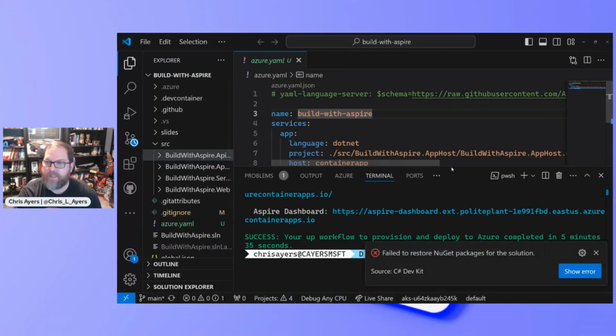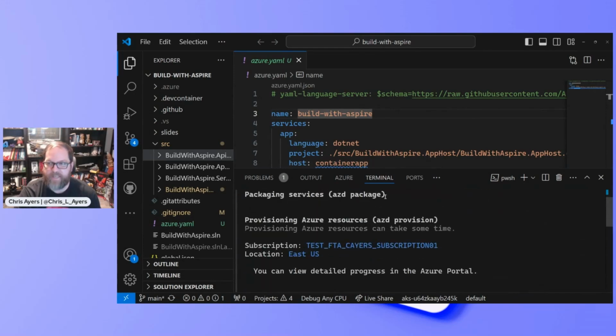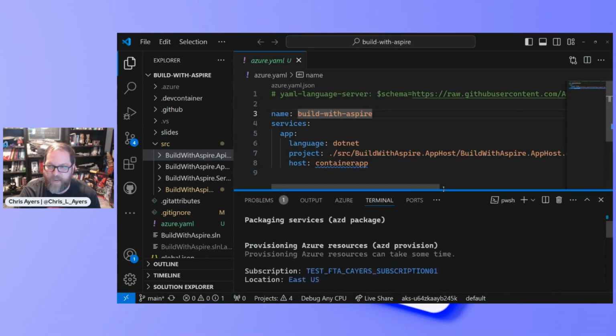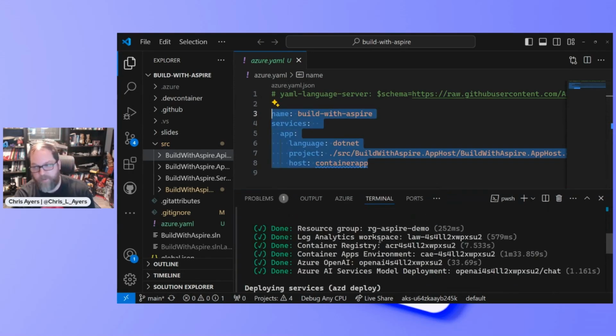Now, let's say we want to take our application and deploy it to Azure. So I could do an AZD init, and AZD init will scan my code base and generate an Azure YAML for me, and it can deploy all my resources.